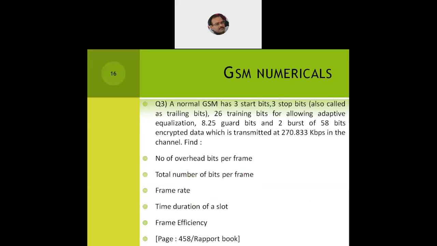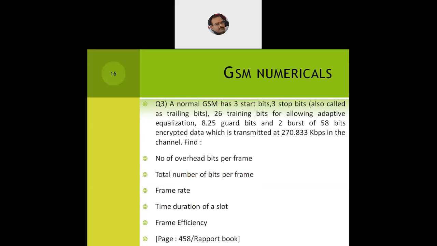Now let's take another small numerical. These numericals are already given in the Rappaport book. I will tell you the page number, and then accordingly, if you want to go more into the 3D part of it or understand more about it, you can go through that particular page. I will show the page number also, which has the GSM numericals. It's 458, already written in the footer.